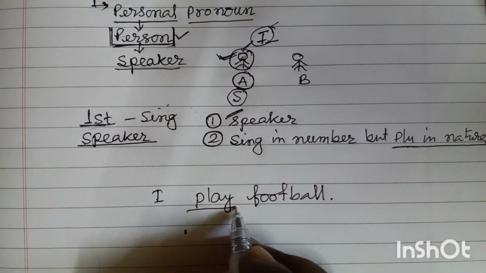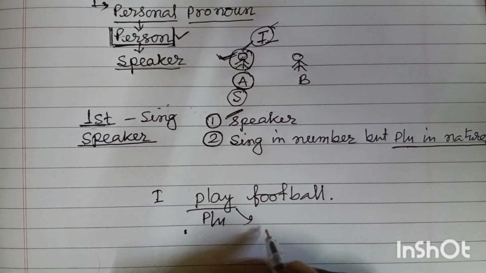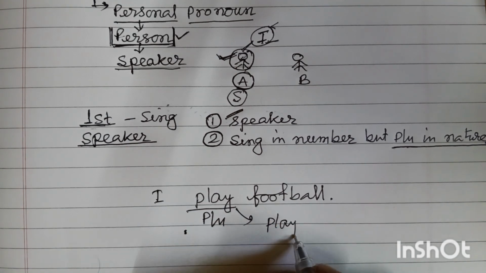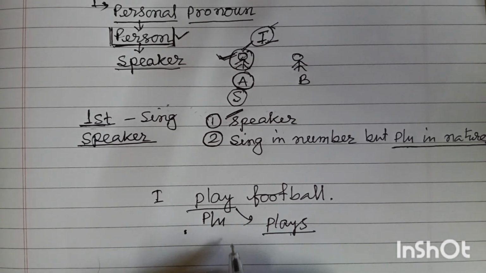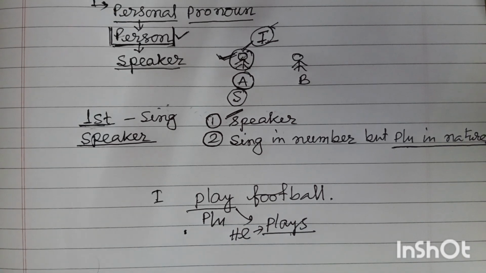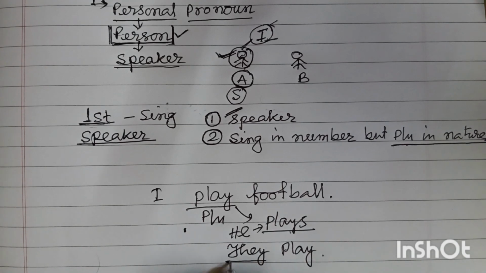Actually, my dear friends, this is the plural form. The singular form of this word is "plays". And we use "plays" with the third person, just like "he plays, she plays". In this way, we use it. And suppose the subject is "they", at that time we use "play", because "they" is the plural form.